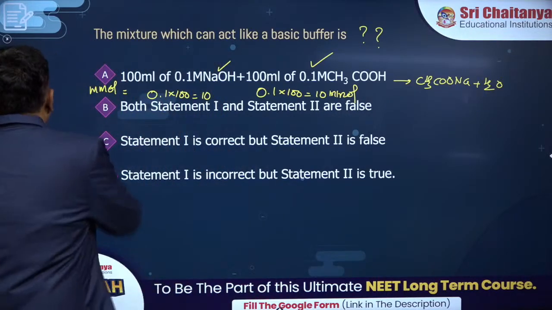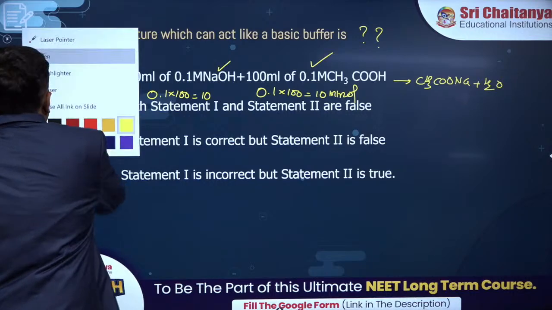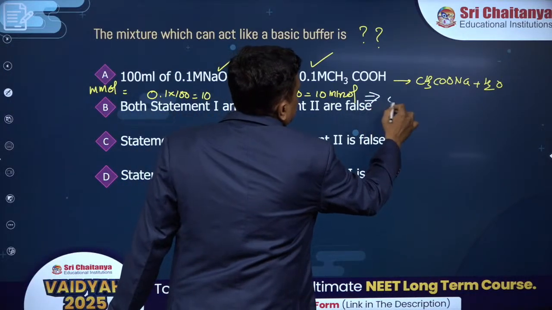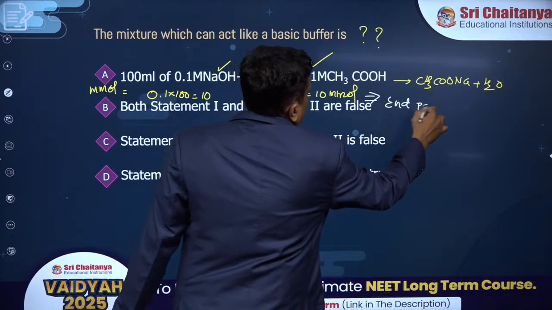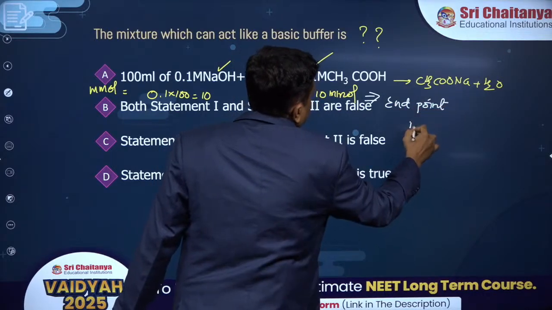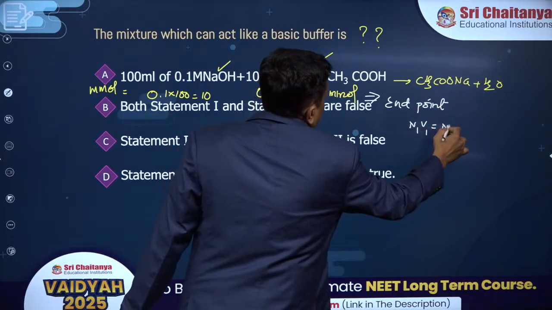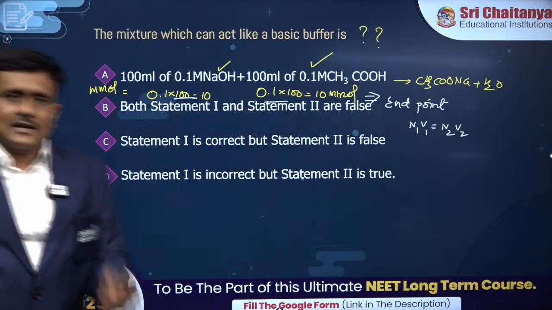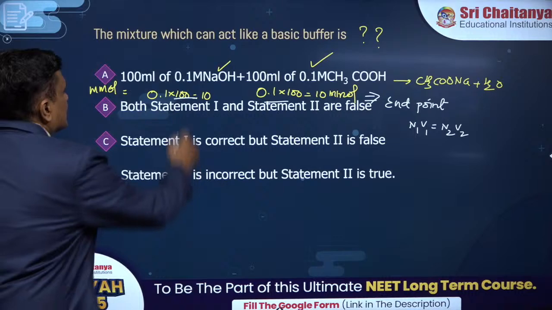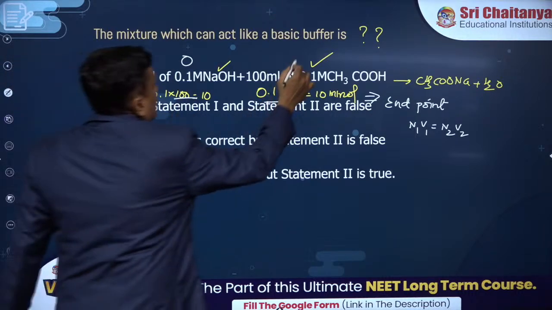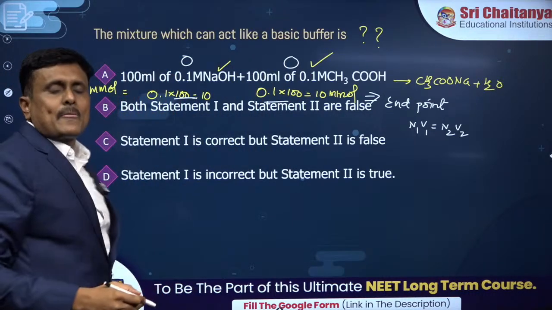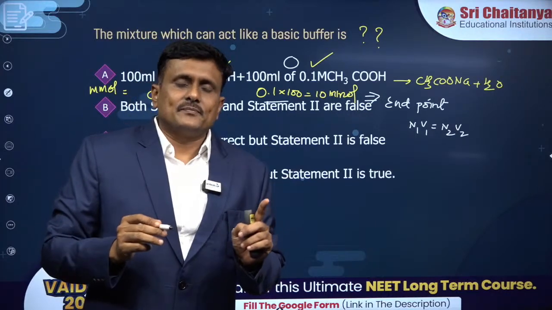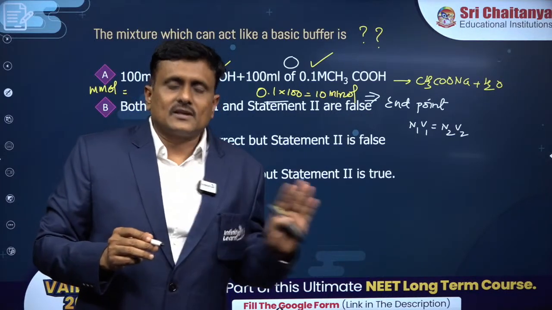Yes, no weak acid, brilliant, that's better. So you can see here that this constitutes the end point of the reaction, because the number of millimoles N1V1 is equal to N2V2. These two values are same. The values are same means neither NaOH is left out nor acetic acid is left out. That means your solution does not have any weak acid.